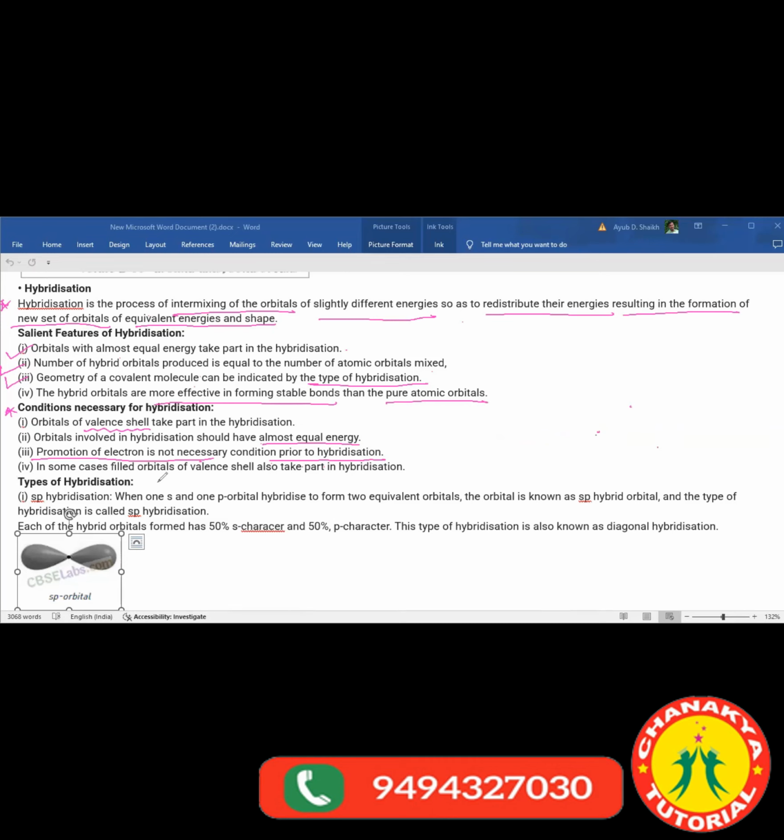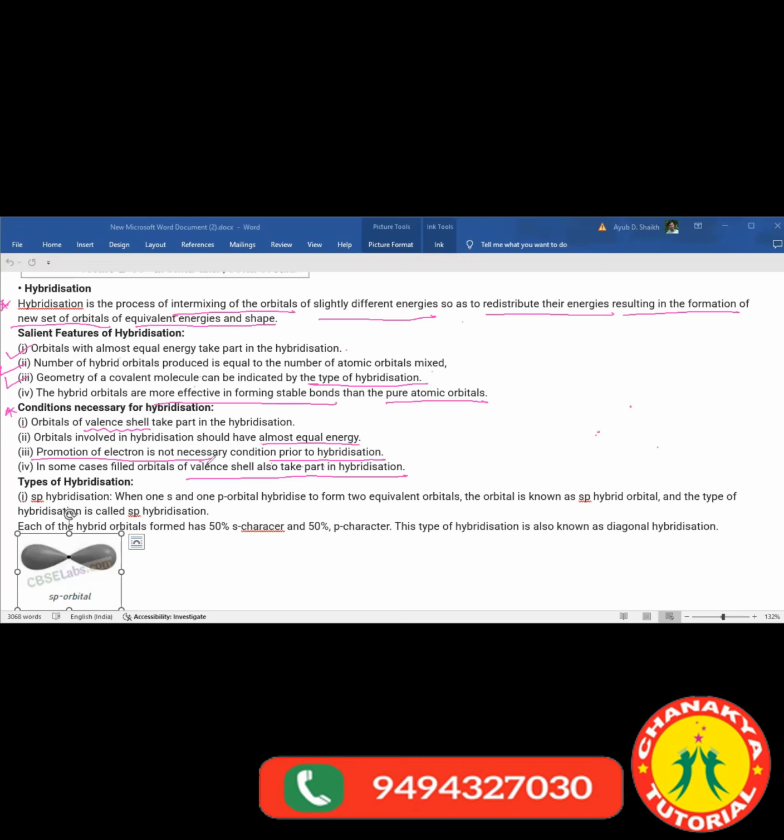And in some cases, a filled orbital of the valence shell also takes part in hybridization. Sorry, filled orbitals can also take part in hybridization. Clear?